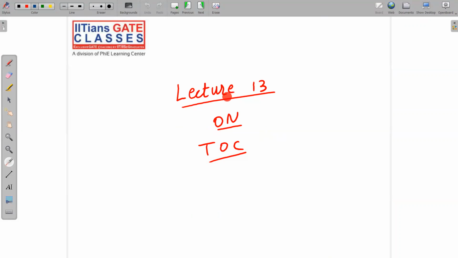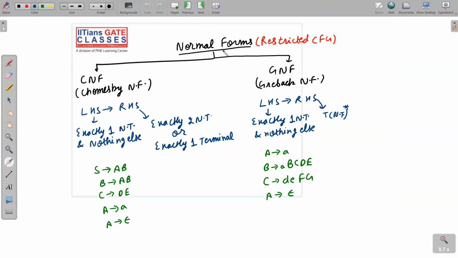This is lecture 13 on TOC, and in this lecture we are going to study normal forms. Normal forms are also known as restricted context-free grammars because we apply some restrictions on context-free grammar and we get normal forms. Normal forms are of two types, CNF and GNF. CNF is Chomsky normal form. GNF is Greibach normal form.